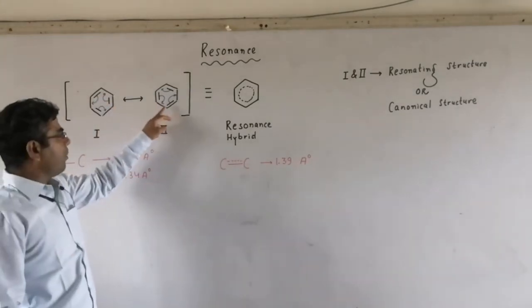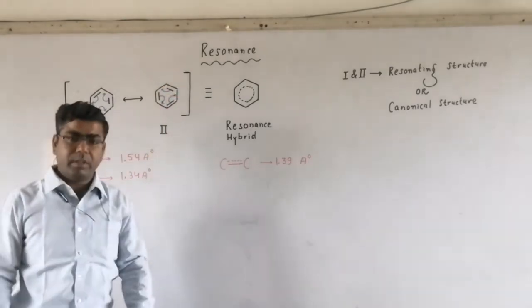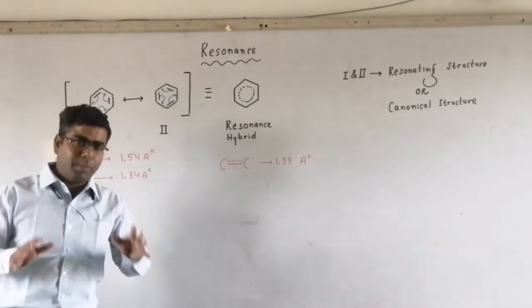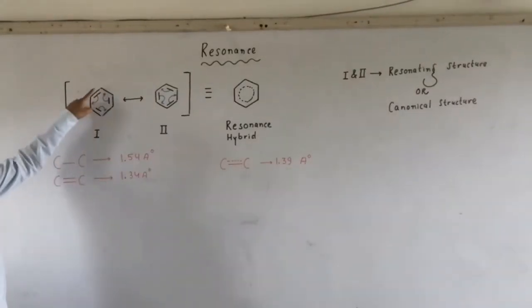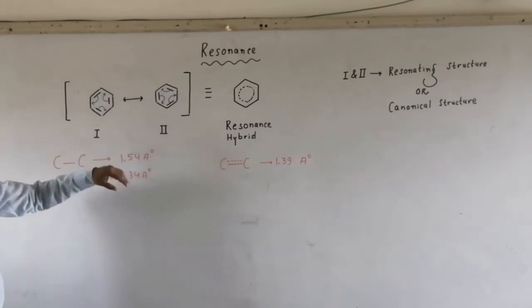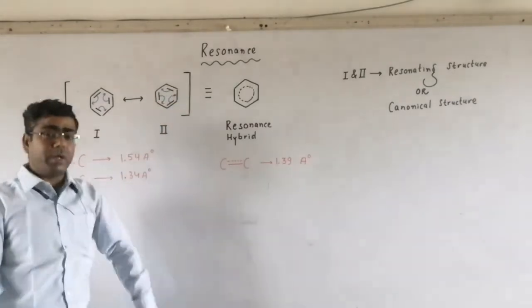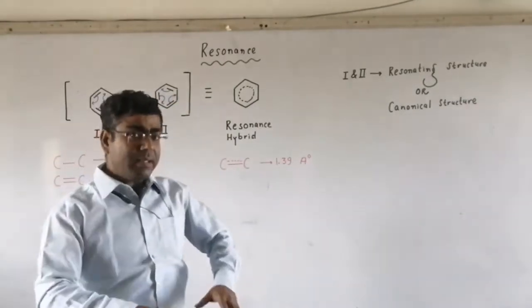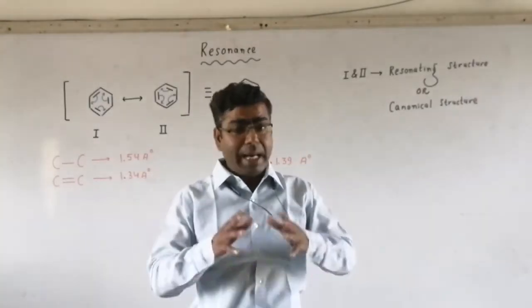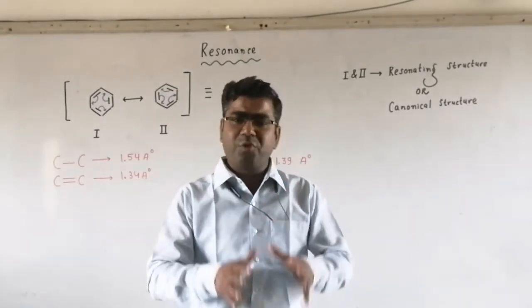Here also, three single bonds and three double bonds, C double bond C. It means the benzene molecule should have two different types of bond length.